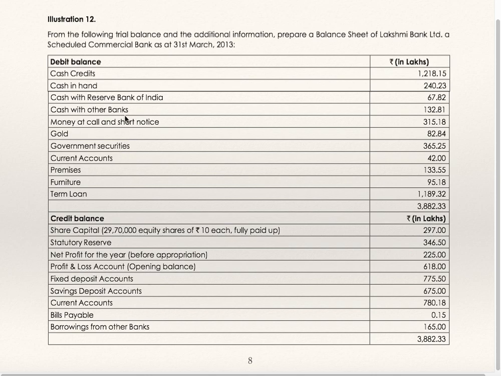While writing schedules, you have to be very careful. Debit balances, you will have schedule number of assets. For assets, you are having schedule numbers from 6 to 11. For liabilities, you are having schedule numbers 1 to 5. Cash credit, schedule number 9. Cash in hand, schedule number 6. Cash with RBI, schedule number 6. Cash with other banks, schedule number 7. Money at call and short notice, schedule number 7.